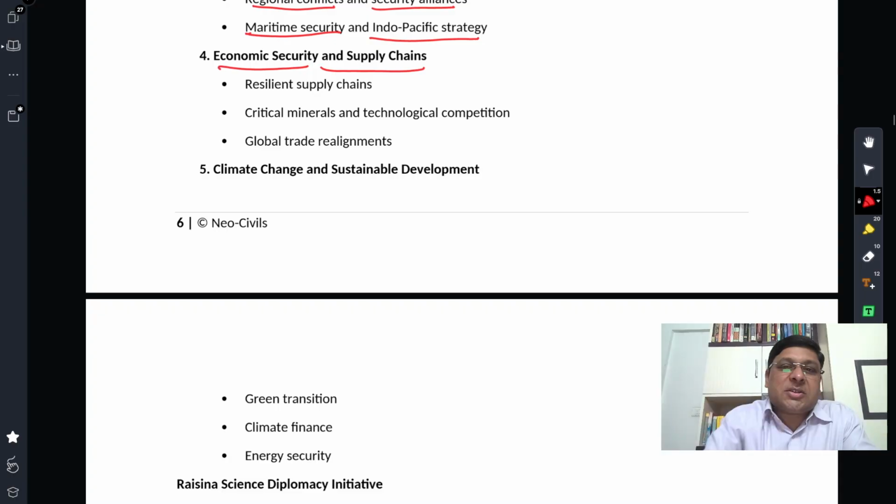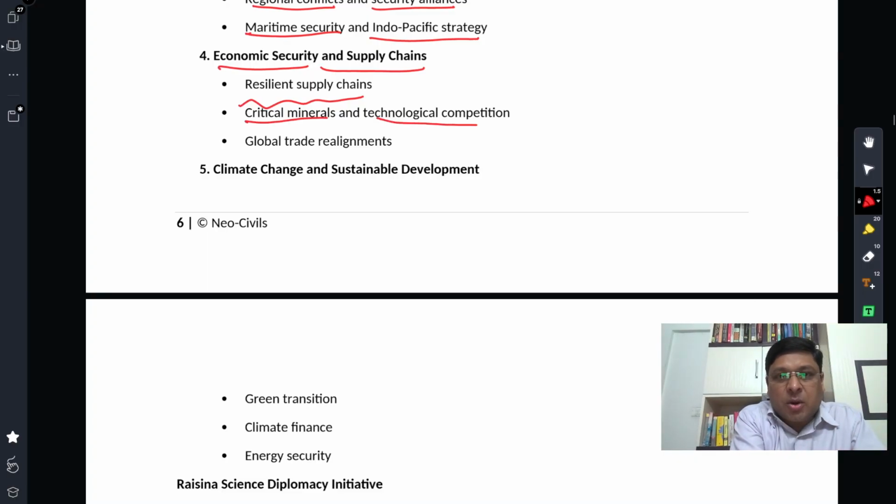Economic security and supply chain. Supply chain has become a very crucial topic right now. Resilient supply chain is one topic that has been discussed ever since the COVID pandemic literally disrupted everything. Supply chains came into real trouble. Supplies were late, we were not getting anything in time, the cost increased, and the entire value chain was impacted. Ever since the China lockdown impacted global supply chains, there has been talk about resilient supply chains which can withstand such crises. And now another crisis we are seeing is in terms of energy supplies. So again, that topic comes in.